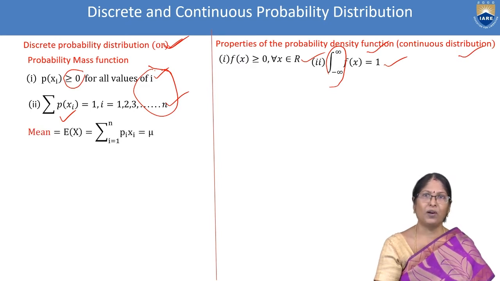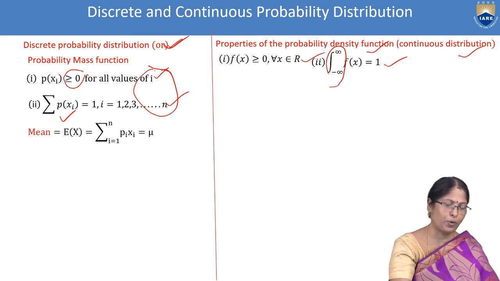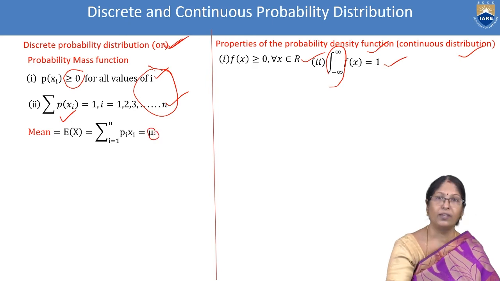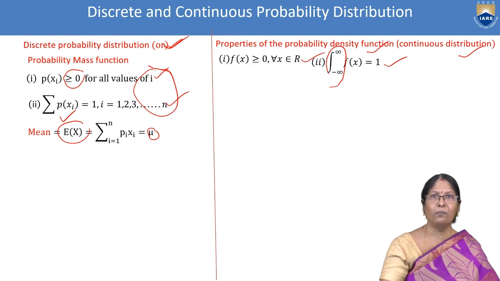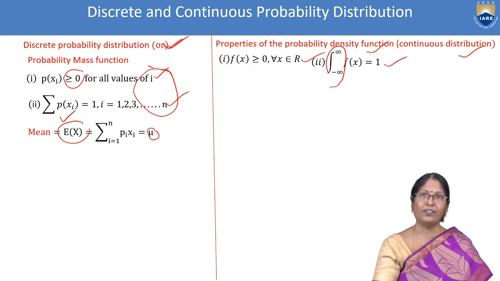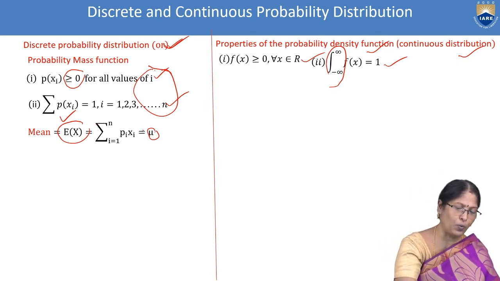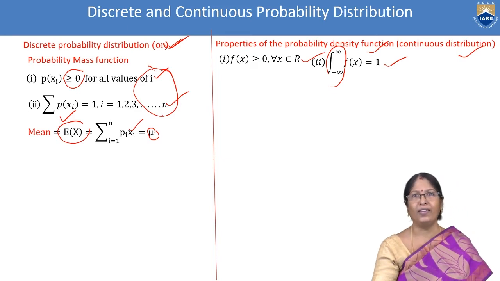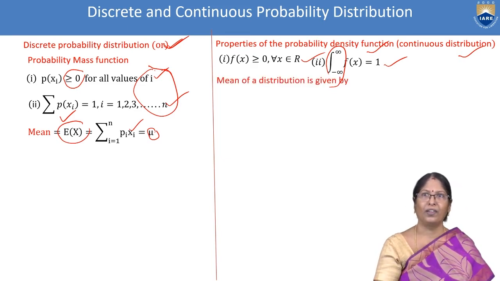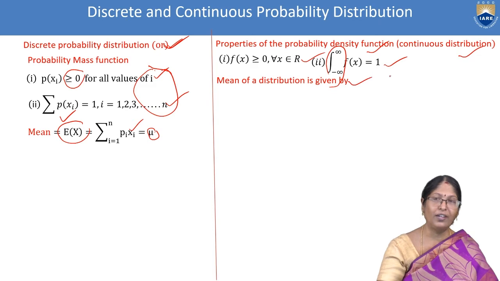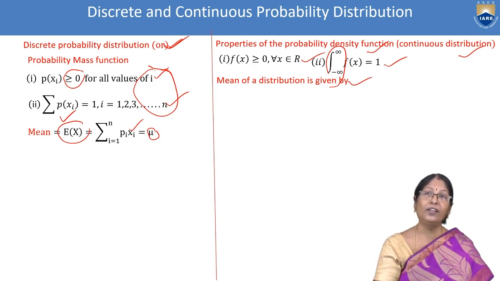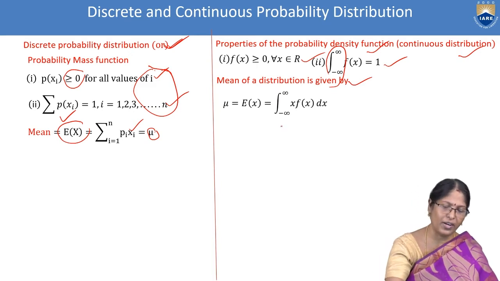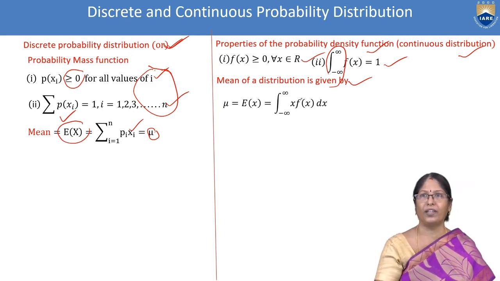Next, mean of the discrete probability distribution. This is mean. It is denoted by mu. This E of x, it's nothing but expectation of x, summation i equal to 1 to n pi xi. Whereas coming to continuous distribution, mean of your distribution that is continuous is integral minus infinity to infinity x f of x dx.